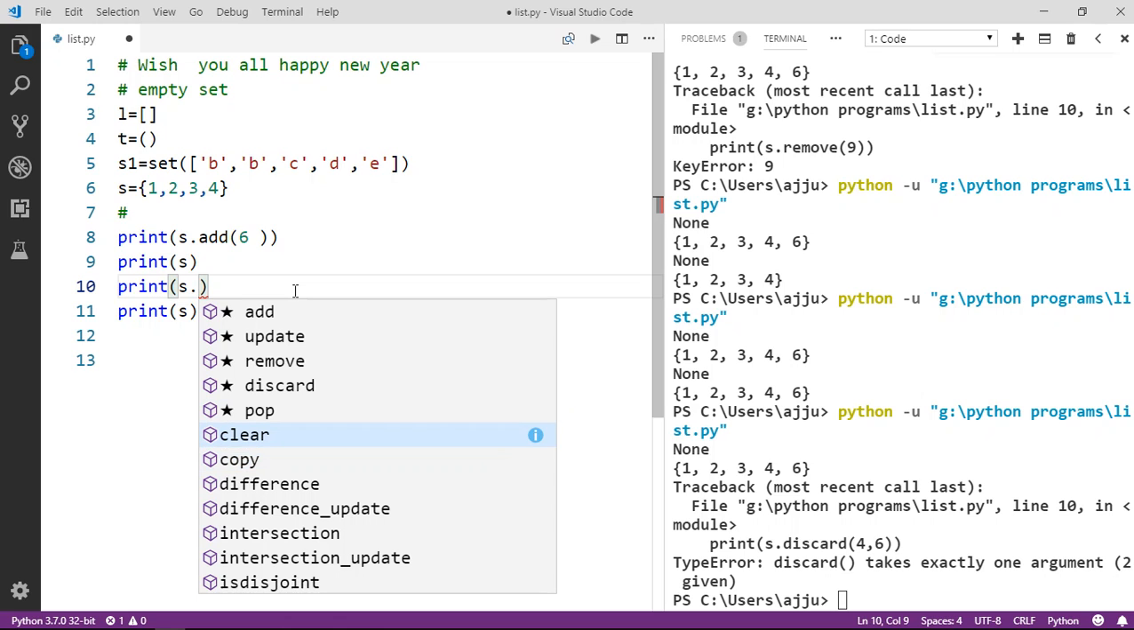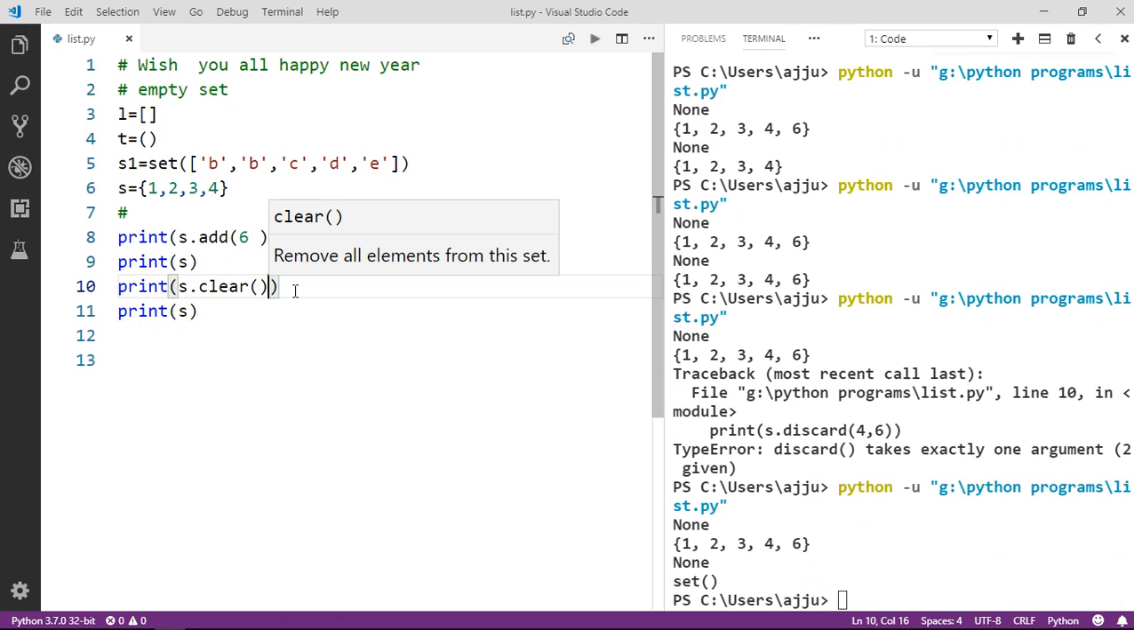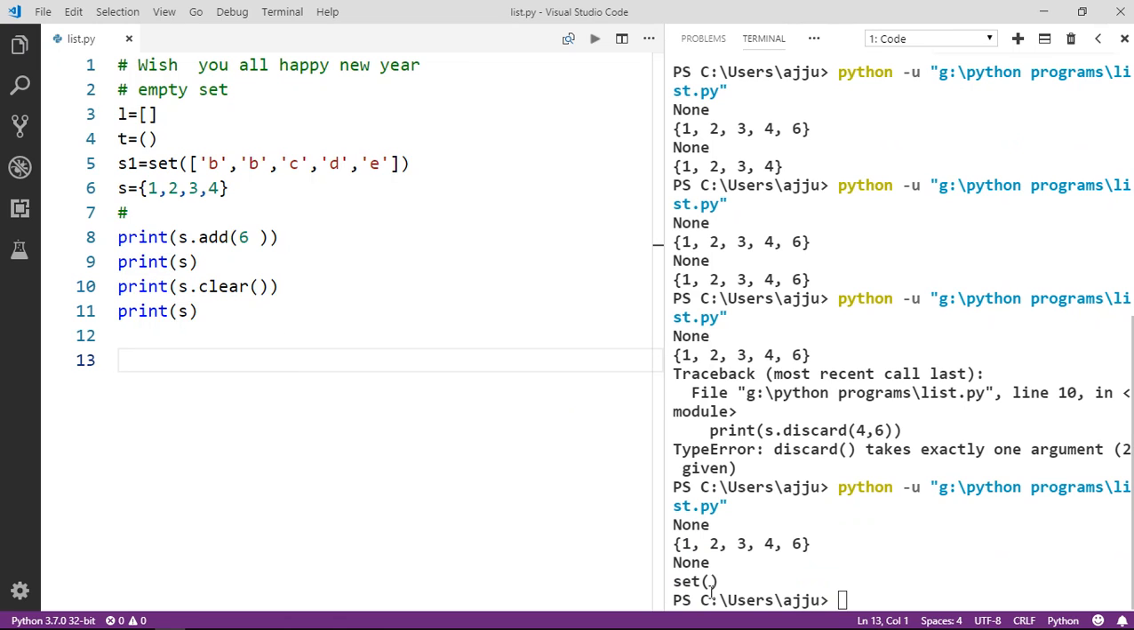If you want to delete all the elements of a set, then in that case we can use clear. You see here we have a set which is empty right now, that's why it is returning an empty set when we are printing it. So if we want to delete all the elements, we can use clear. Now we have four functions to remove elements: one is pop, another is remove, another is discard, and another one is clear.